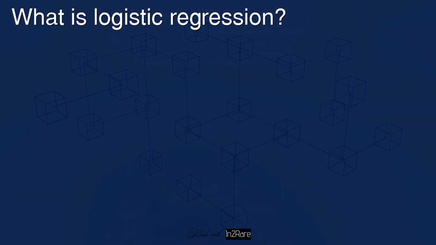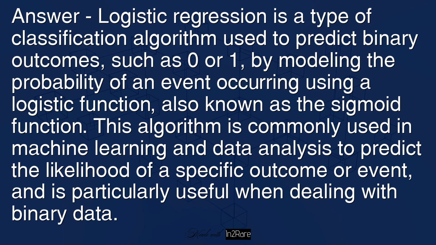What is logistic regression? Answer: logistic regression is a type of classification algorithm used to predict binary outcomes such as 0 or 1 by modeling the probability of an event occurring using a logistic function, also known as a sigmoid function. This algorithm is commonly used in machine learning and data analysis to predict the likelihood of a specific outcome or event, and is particularly useful when dealing with binary data.